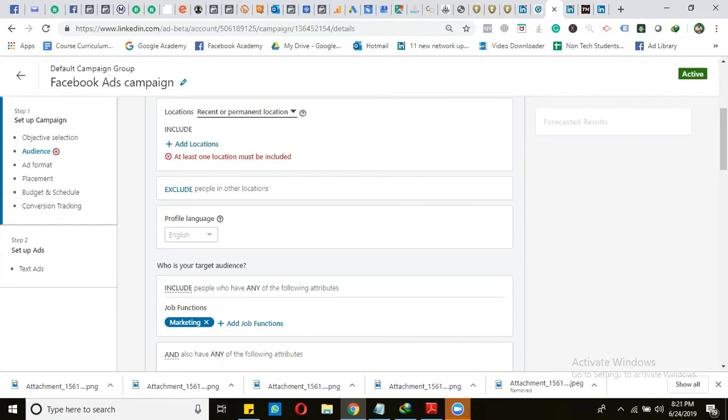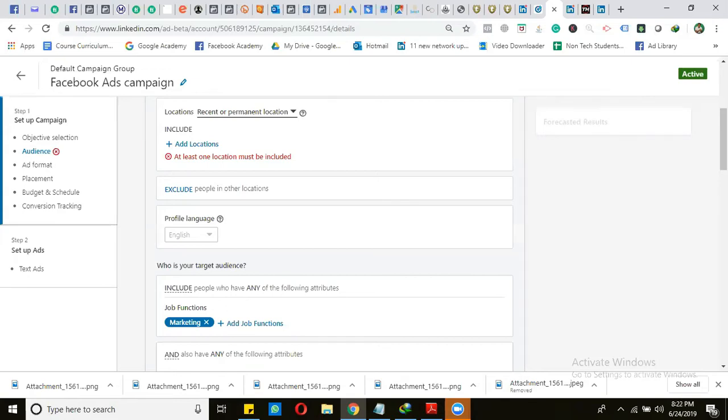Members keep their profiles up to date for further network growth or further opportunities. So the options for targeting are the most powerful, and we can reach a quality audience